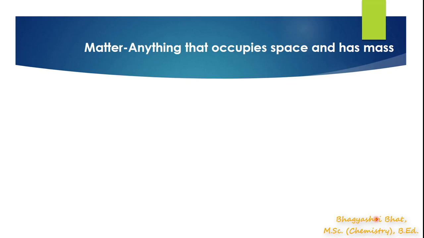See, the example we have taken is air. We cannot see air, but we can feel air, right? And that air occupies space and it has some mass as well. So though air is invisible, it is also matter. So matter is anything that occupies space and has mass.